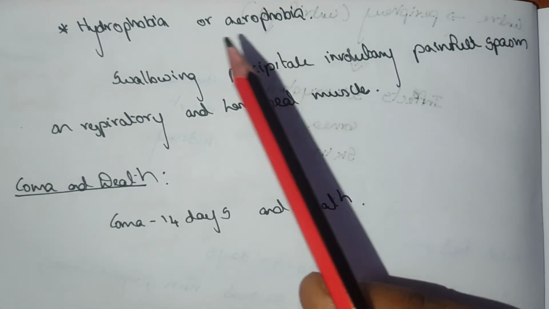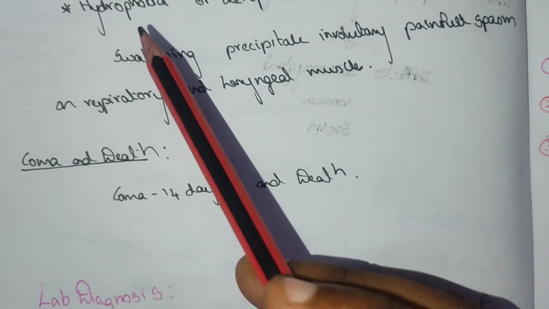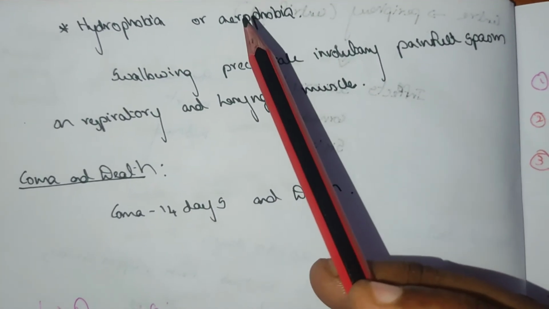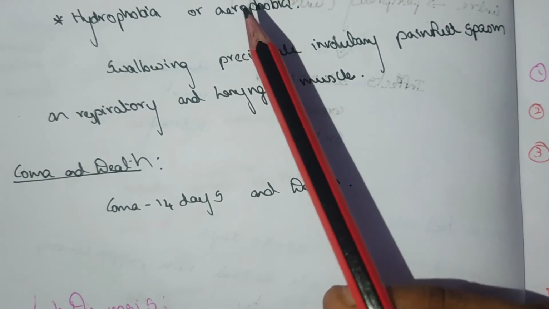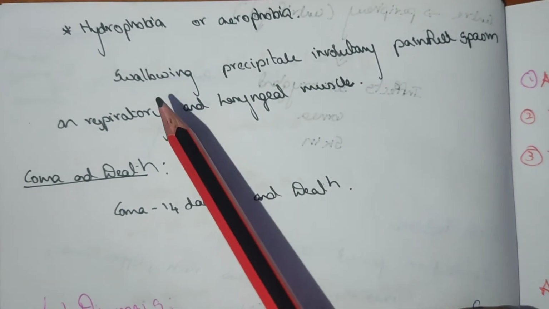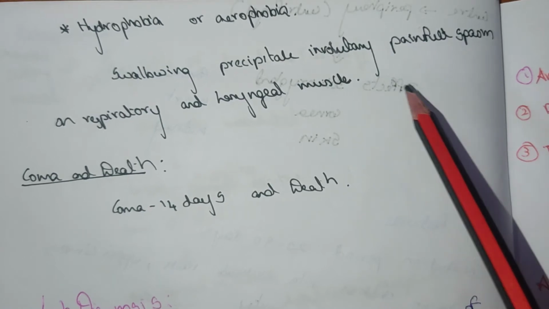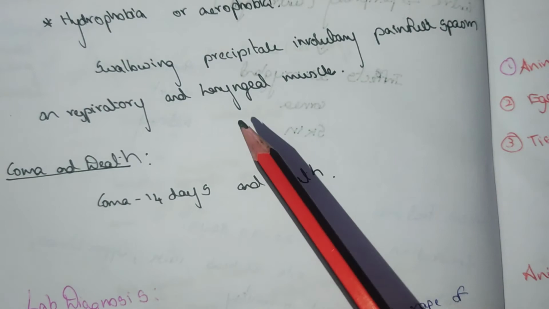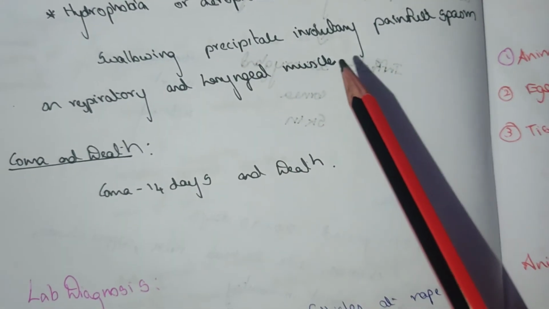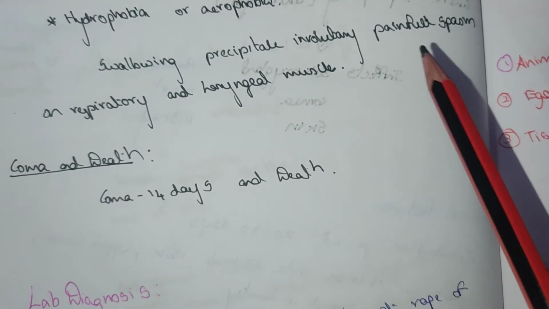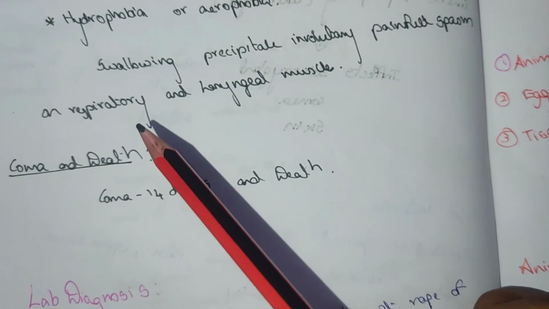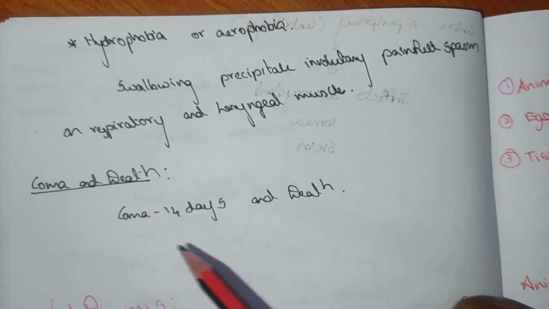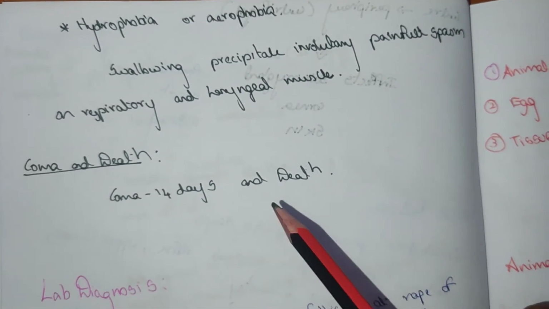Hydrophobia or aerophobia: hydrophobia means they don't like water, and aerophobia means they don't like air either. Swallowing precipitates an involuntary painful spasm of the respiratory and laryngeal muscles, and this leads to coma for 14 days, which leads to death.